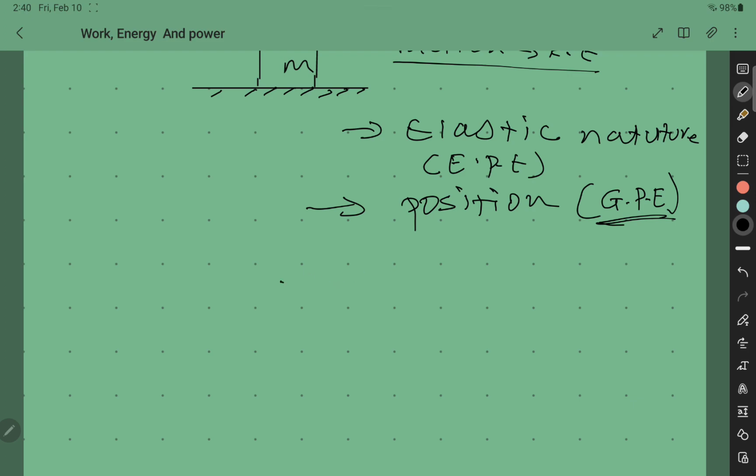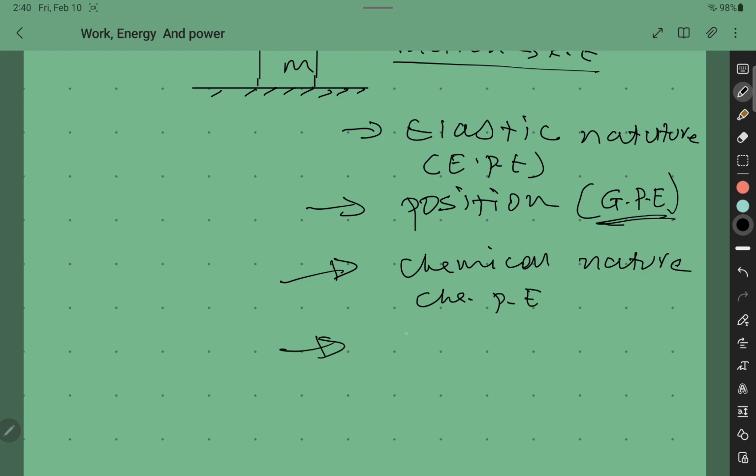The other kinds of energy that we are going to talk about, maybe in this unit or the other unit, are energy due to the chemical nature of a body, which is chemical potential energy.